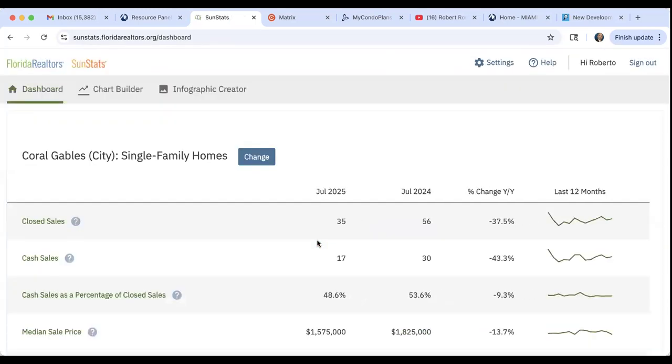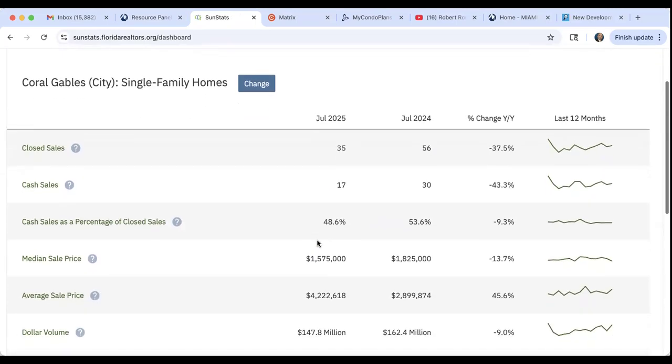So right away with the push of a few buttons, here are your stats. All right. They haven't uploaded August stats yet. I have a feeling they're about to upload August stats. We just began September, so I'm sure they're computing numbers. But in Coral Gables, there were 35 sales this July. We'll compare that to last July, 56 sales. That's a 37.5% decrease in volume.